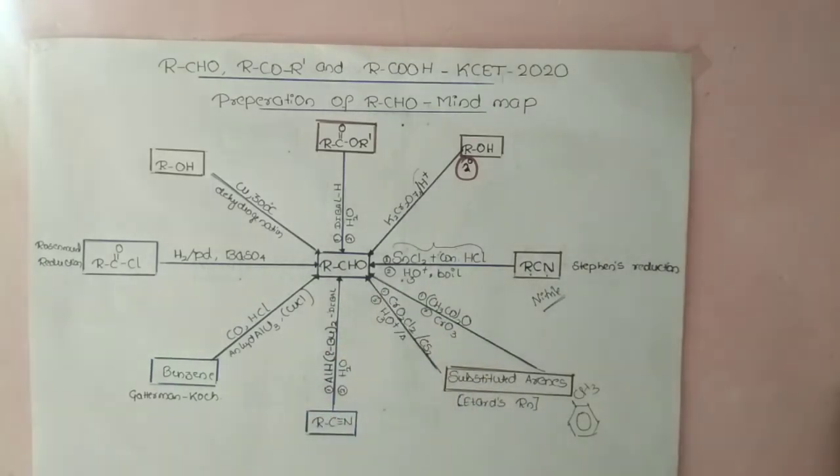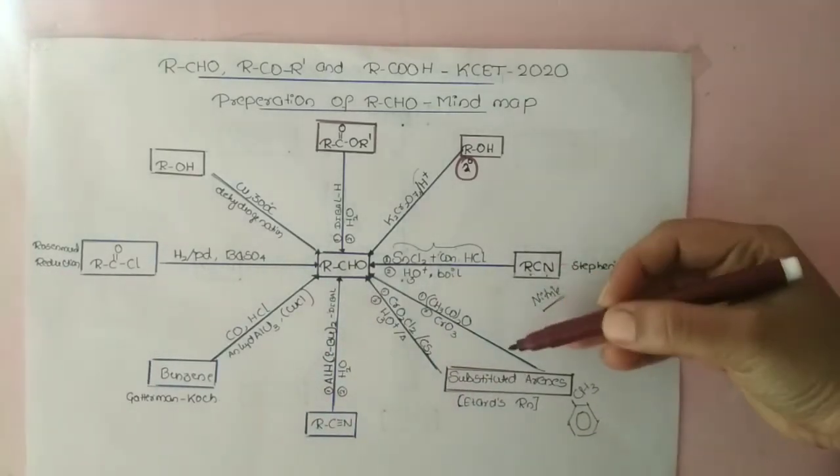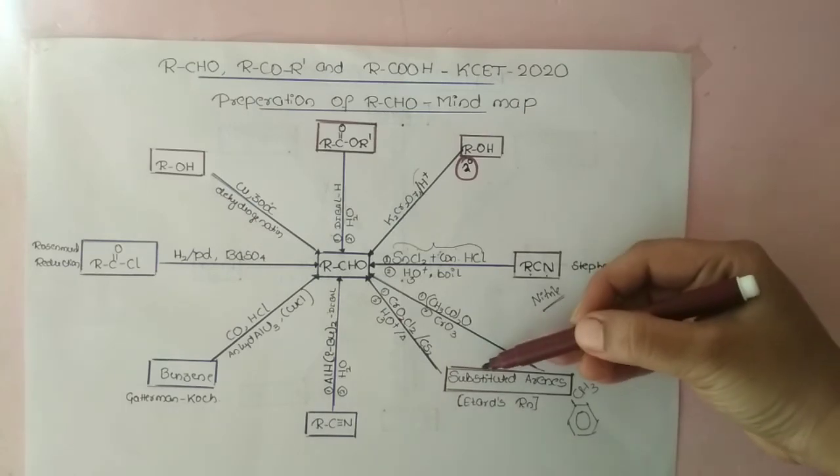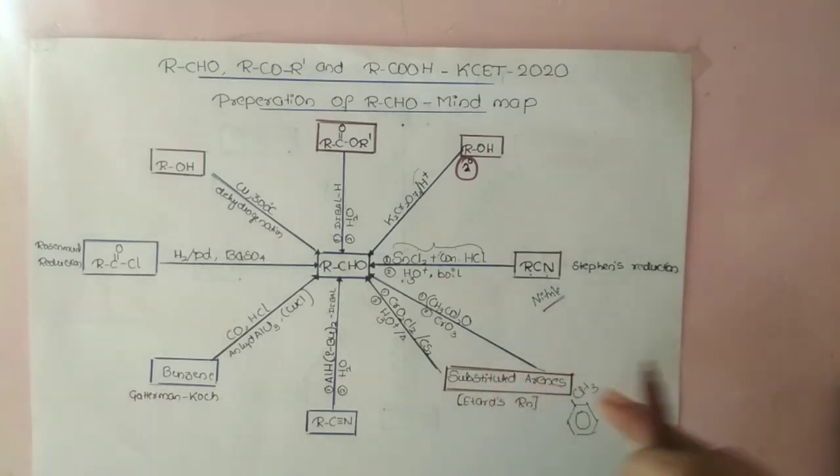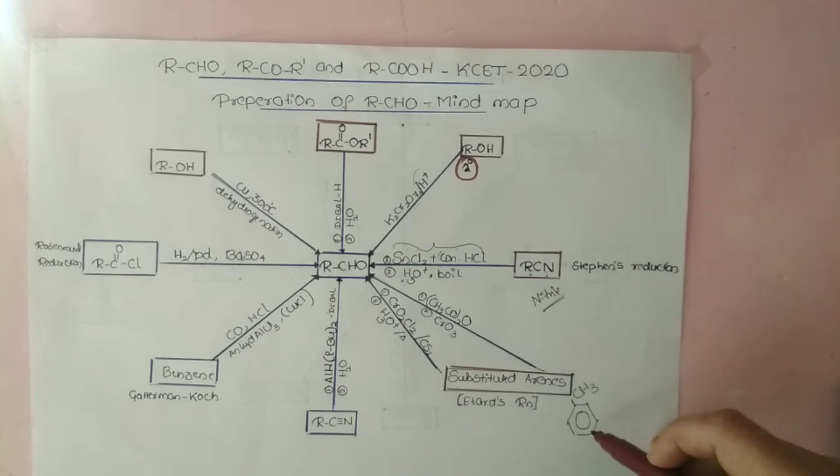So concentrate here. What they are telling is, substituted arenes. What do you mean by a substituted arene? A benzene ring bonded with an alkyl group. That is what we call an alkyl benzene or substituted arene. I have given an example here: this is toluene or methyl benzene.